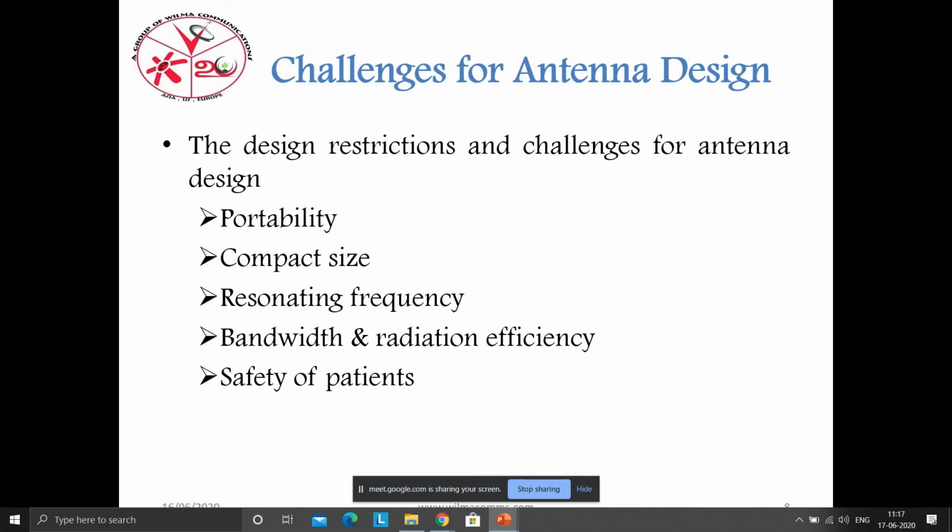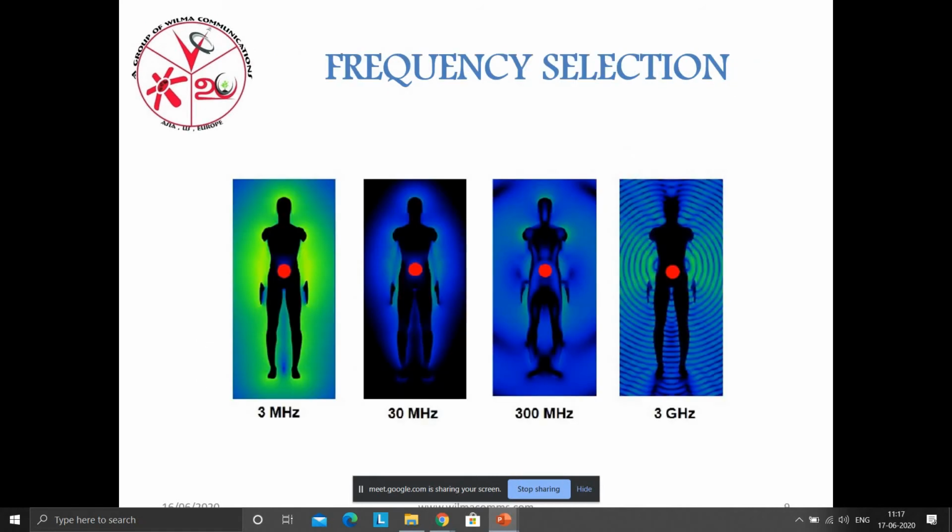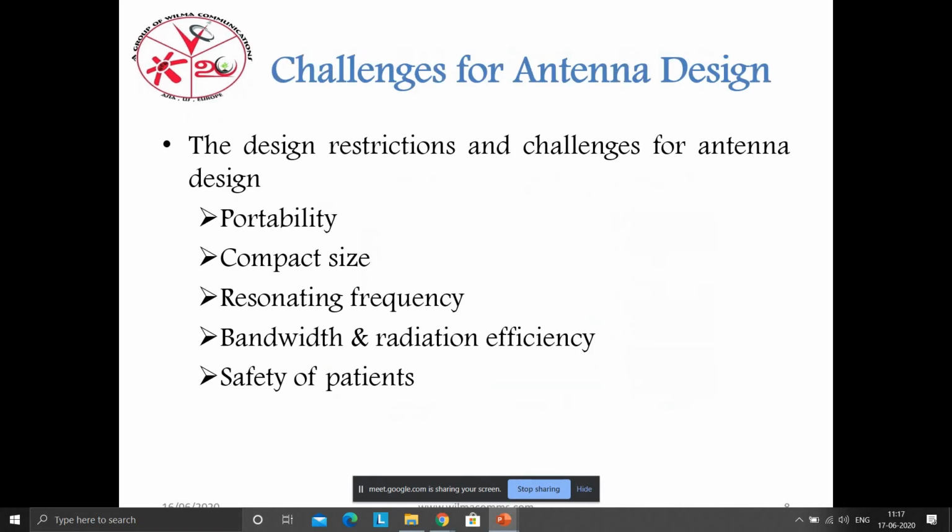And moving to the size, the antenna should be very small, not big. It should be very small in size. And moving to the frequency, the antenna depends upon the frequency. To avoid interference, there should not be any interference. If there is any interference, then it also harms our body. So all this comes under the challenges.